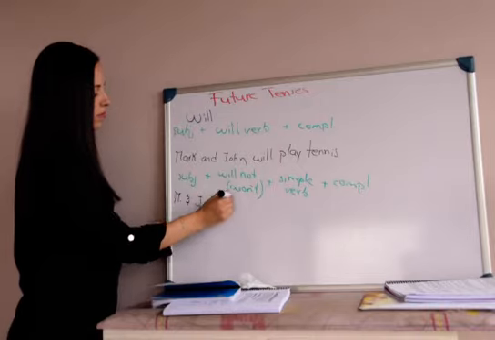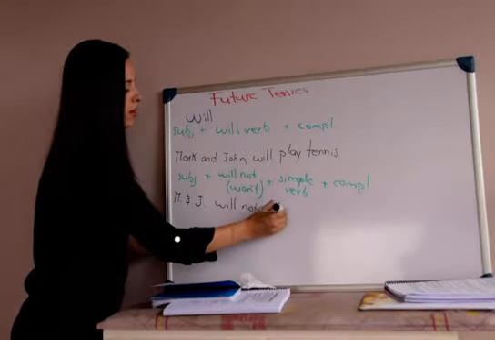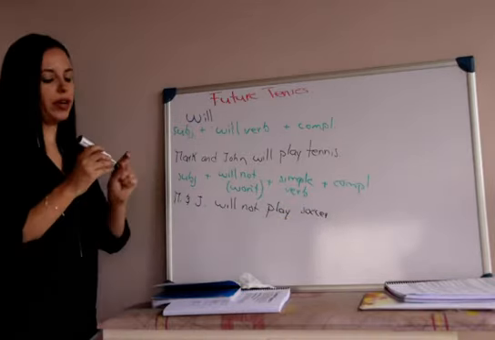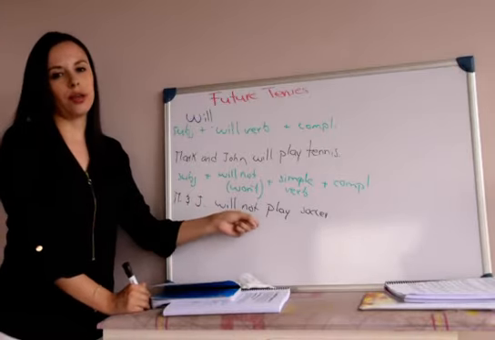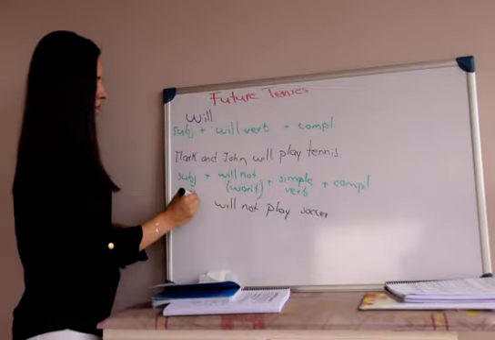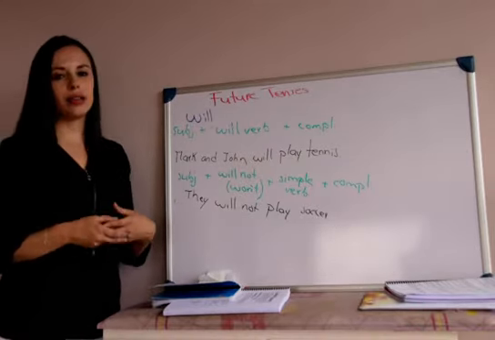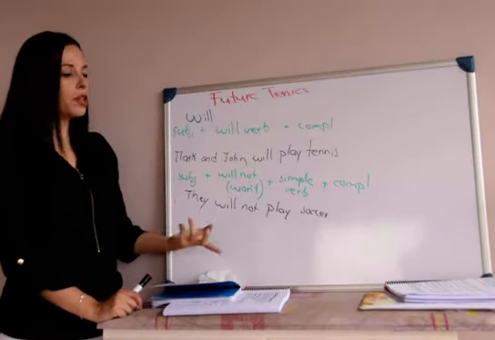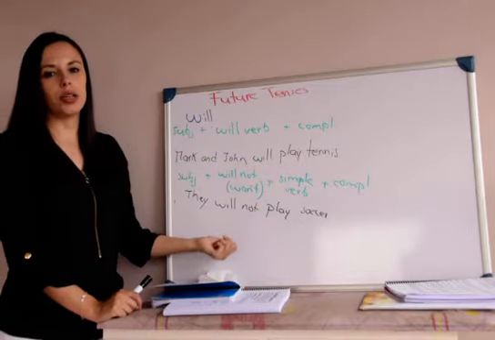Negative, will not or won't play soccer, right? So Mark and John will play tennis. They won't play soccer. Actually, let me change this for the day. Okay, they won't or they will not play soccer. Both sentences are in future tense, simple future, using will, simple verb, but the negative is will not.